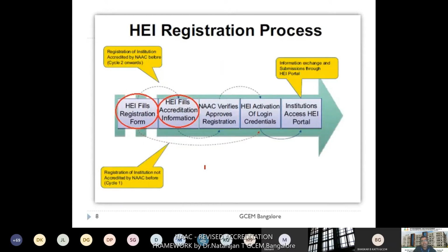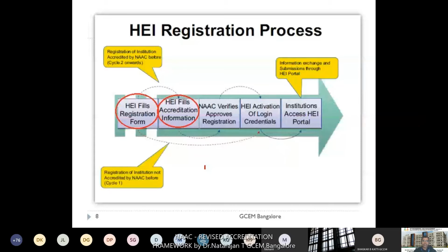There are two kinds of institutions. Either you are applying for the very first time, that is cycle 1, in which case you need to enter a few details about your college. Or, if you were accredited in the previous accreditation process and are now going for renewal after 5 years under the new accreditation process, you need to register your institution in the NAC portal. So for both cycle 1 and cycle 2 colleges, it is mandatory to register in the portal. The only additional thing is that cycle 2 colleges have to give some additional details about the previous accreditation and grading, etc.